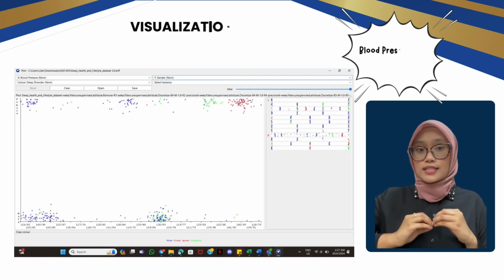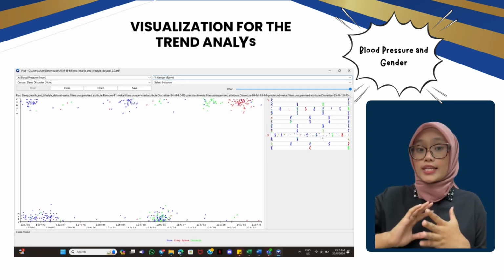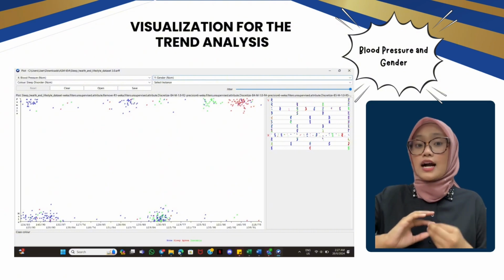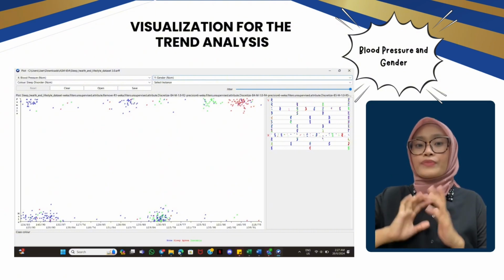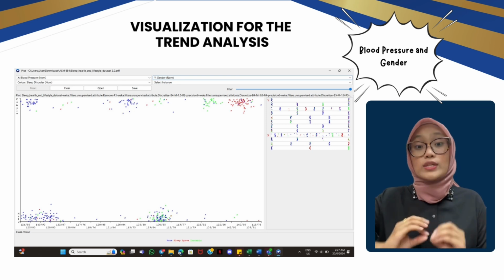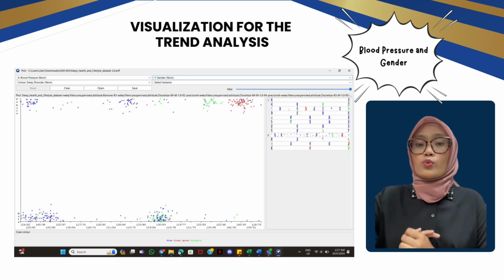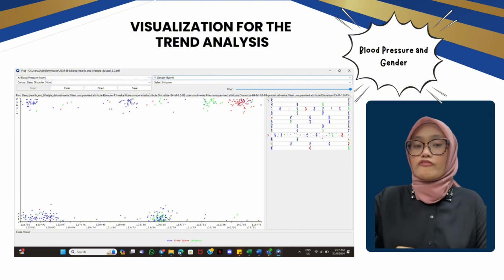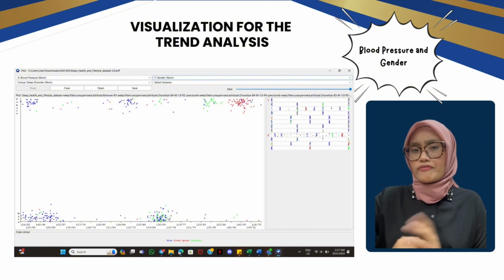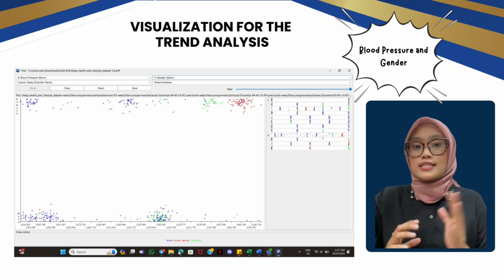Last but not least, the data shows that gender and blood pressure levels are closely linked to the prevalence of different sleep disorders. Males tend to have fewer sleep issues overall, with more blue dots, which is no disorder, across the range of blood pressure readings. However, as male blood pressure increases, there is a higher incidence of red dots, which is sleep apnea.